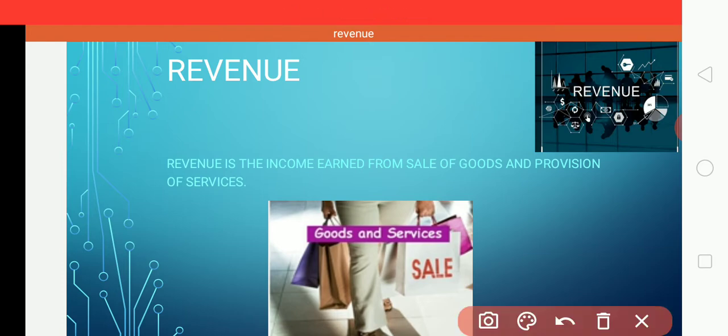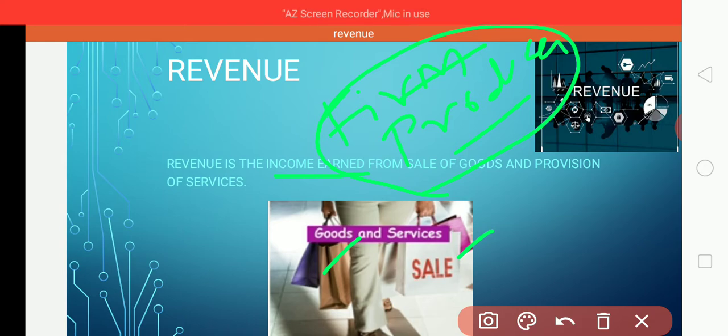Here, it is an income earned. Whose income? Firm or producers. So when the product is ready for selling, and a firm or a producer puts it up for sale, the income earned by these firms and producers is called revenue. So revenue is the income earned from the sale of goods and services. It is called revenue.